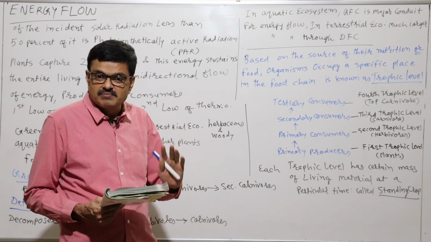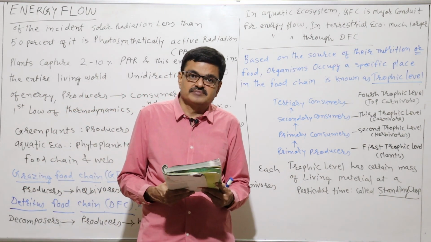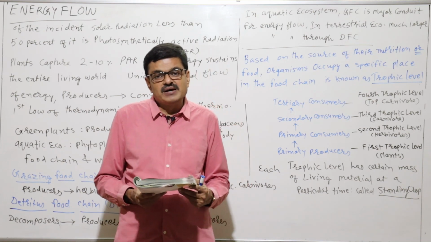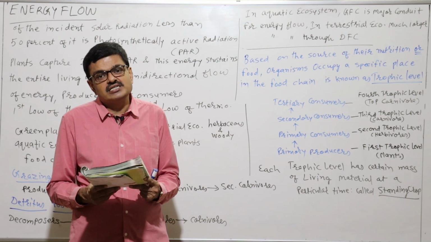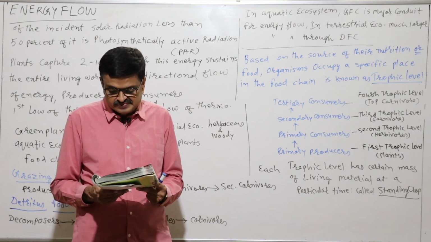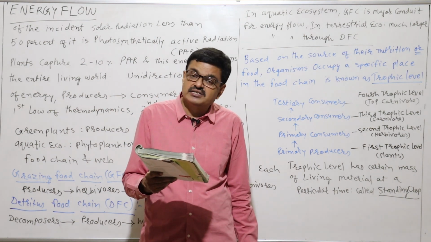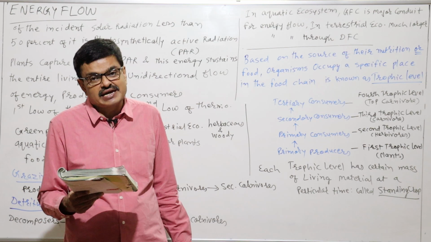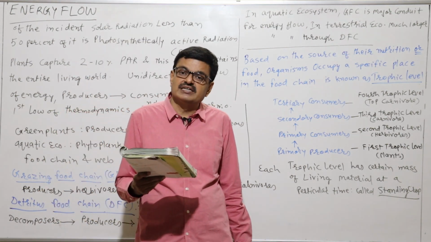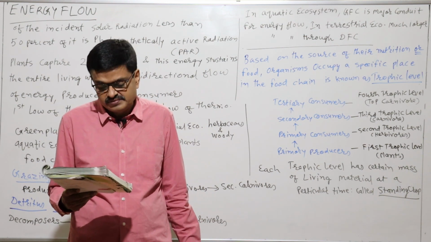See, our textbook has given the numbers, so we have to remember them. And tertiary consumer 3. Biomass should be expressed in dry weight or kg per square meter. Like you see, primary producer is 809 kg dry weight. Then primary consumer is 37, then secondary consumer is 11 and tertiary consumer is 1.5.